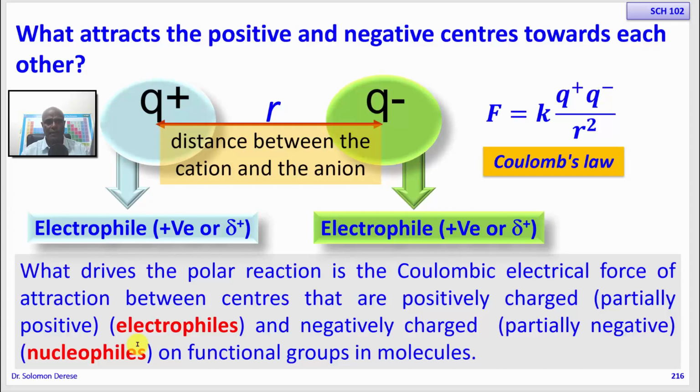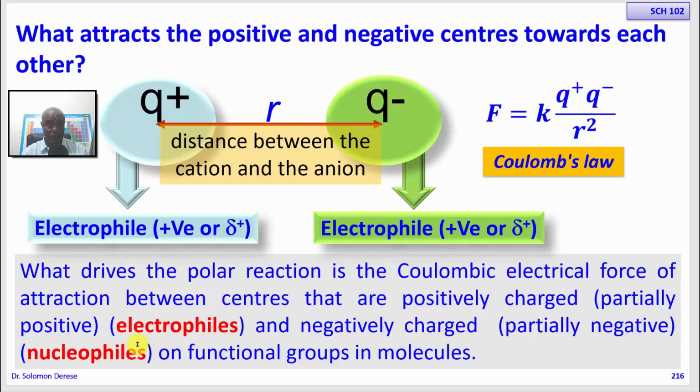For example, in high school you learned that when you react an alcohol with a carboxylic acid, an alcohol with an acid, you get the sweet smelling ester. For a bond to form between alcohol and the carboxylic acid to form the ester, there must be on one of them a positive center, on the other one there must be a negative center, and then this positive center and negative center on these functional groups attract to each other to form a bond.